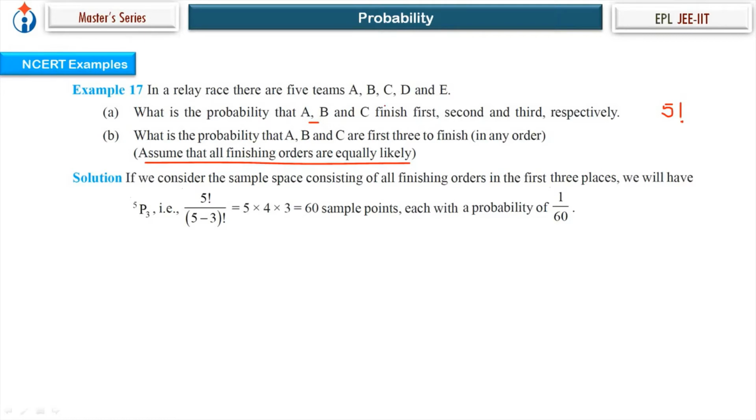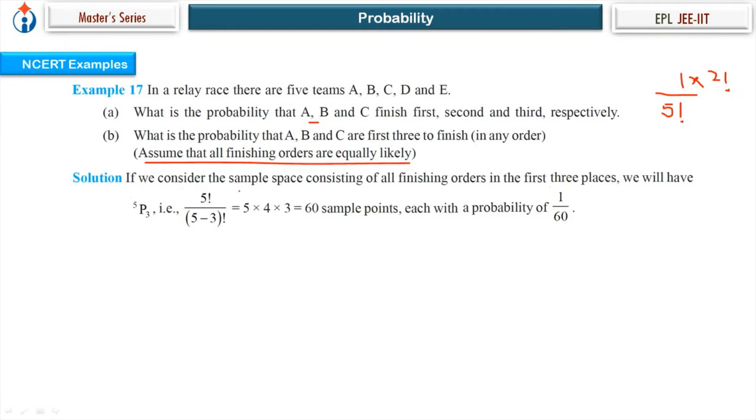And A, B, C finish first, second, and third, that will be one method. A, B, C at first, second, third, and at the two remaining places, fourth and fifth, D or E can be arranged in 2 factorial ways. So my answer is this, which is 1 by 60.